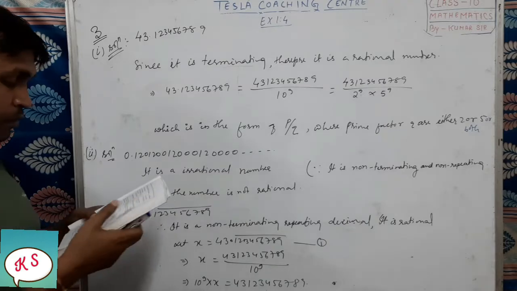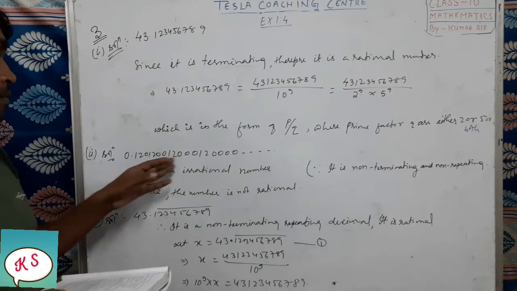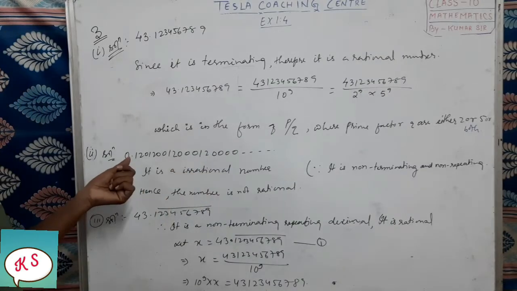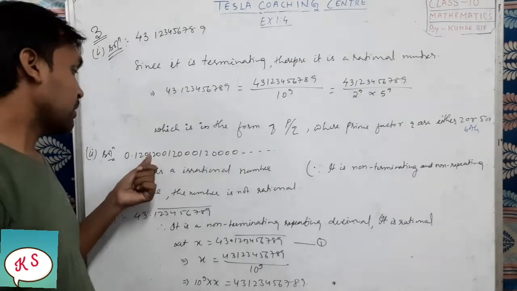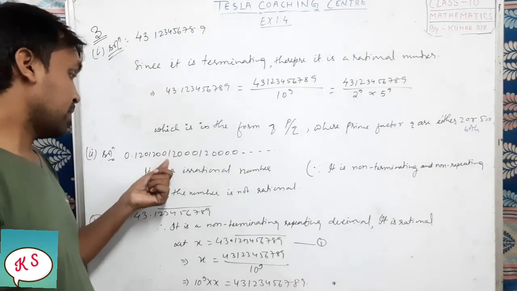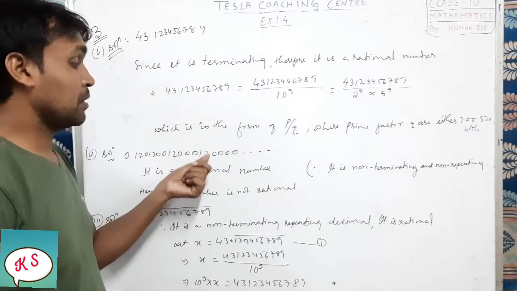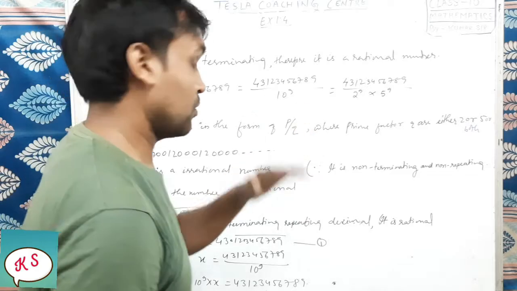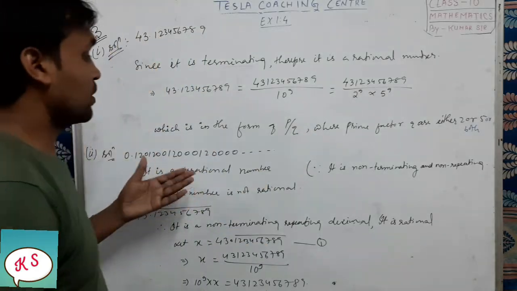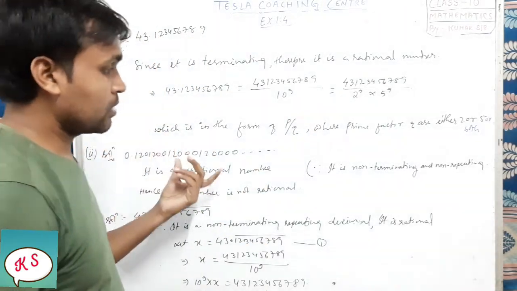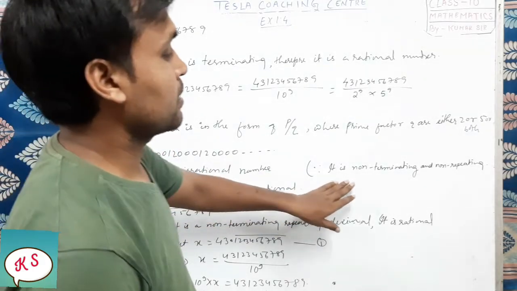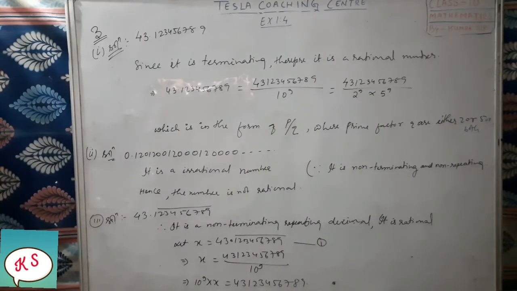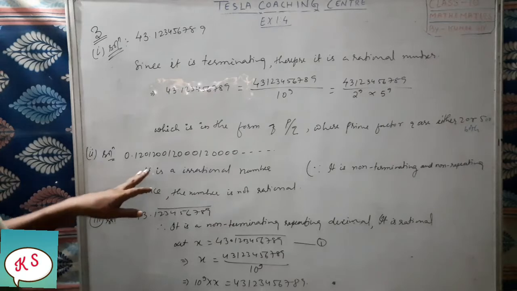Next, question number 2, they have given one number here like this. So now you can see the sequence of this number is 0.120, okay, again 1 2 0 0, again 1 2 0 0, again 1 2 4 0, and so on. So it is non-terminating and it is not repeating. So it will be what? It is non-terminating and non-repeating.